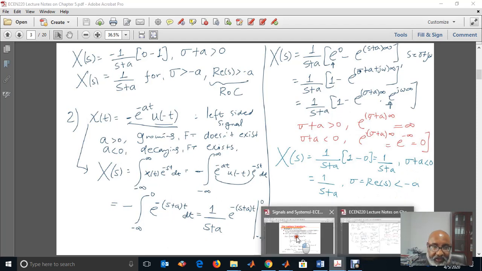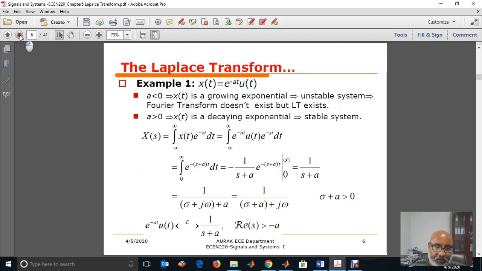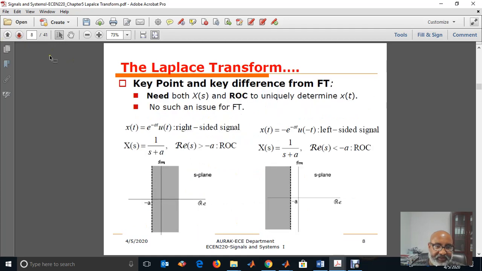If we go to the slides again, now we have this right-sided and the left-sided signal. The right-sided signal, e to the power of minus at ut, has Laplace transform 1 over s plus a, real of s greater than minus a. You see, this is the real axis, which is sigma, and the vertical one is the imaginary axis, j omega. So it will be convergent for sigma greater than minus a. For the left-sided signal, the same 1 over s plus a, it will be convergent if real of s, sigma, is less than minus a.